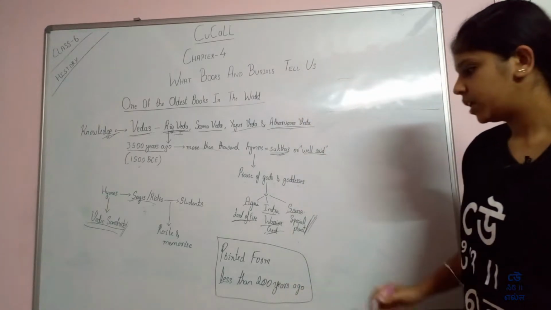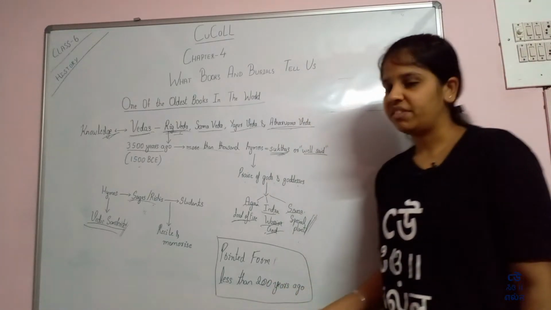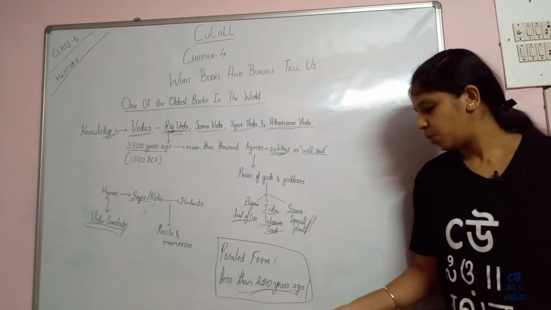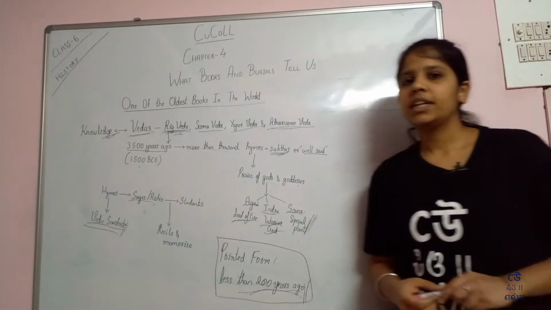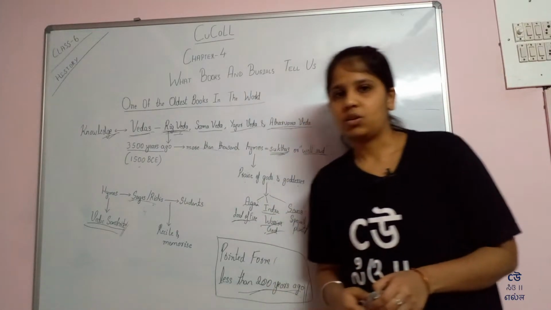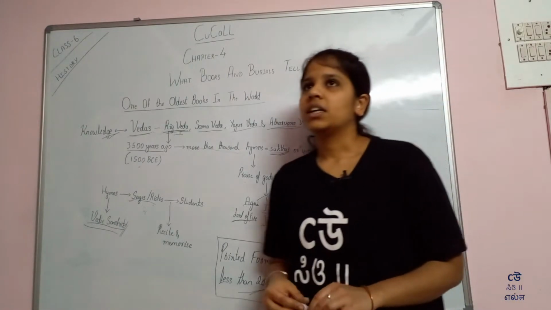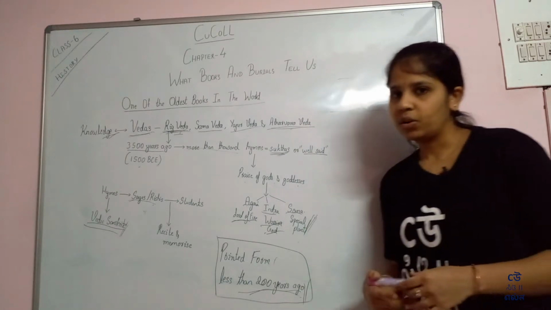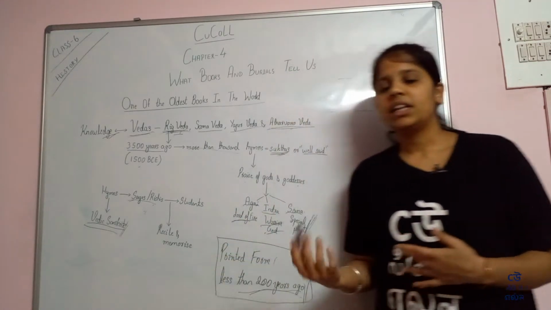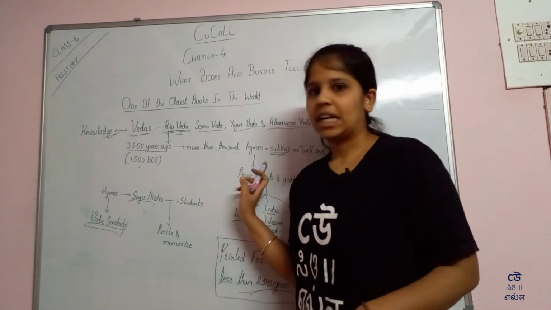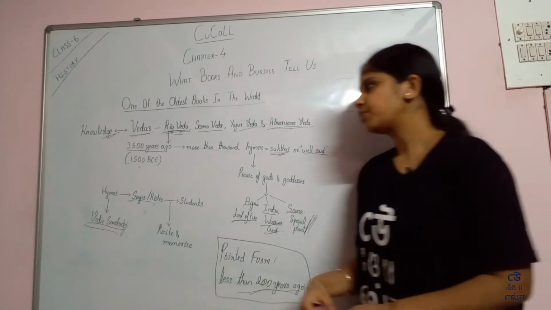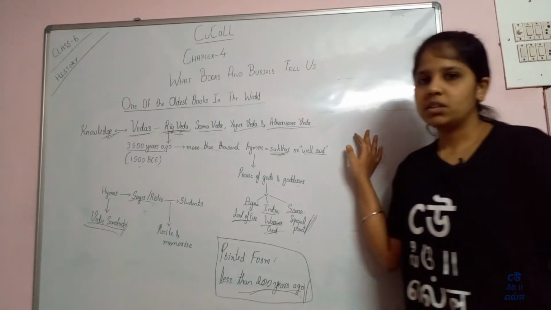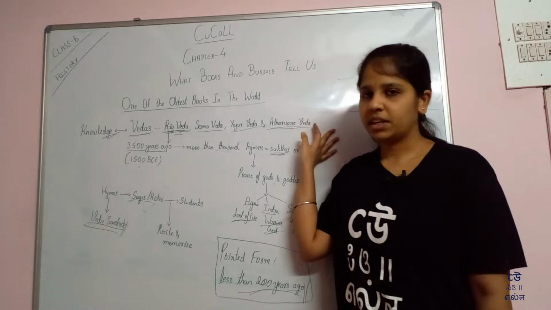We got the printed or written form of the Vedas less than 200 years ago. Till then it was only orally passed down, and the Rigveda is recited and heard rather than read like a book. So this is all about the oldest book in the world, the Rigveda.